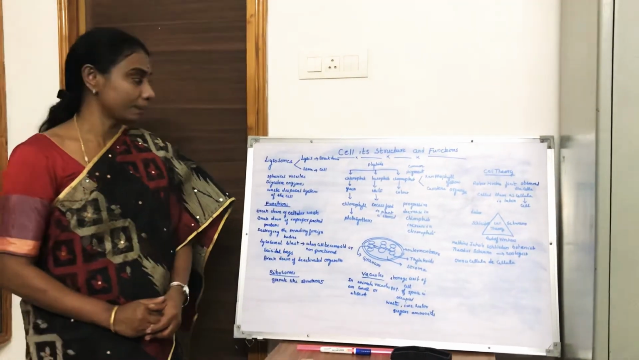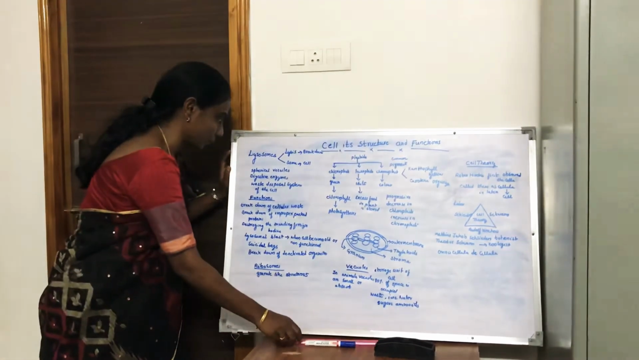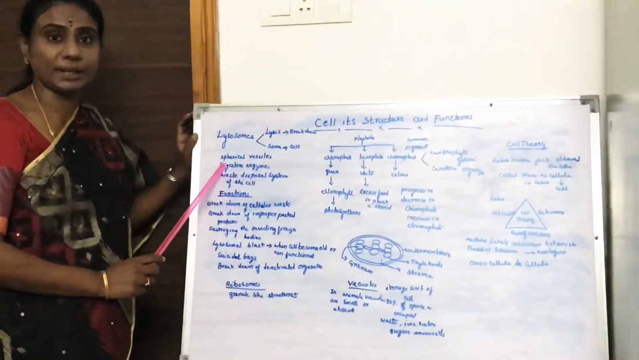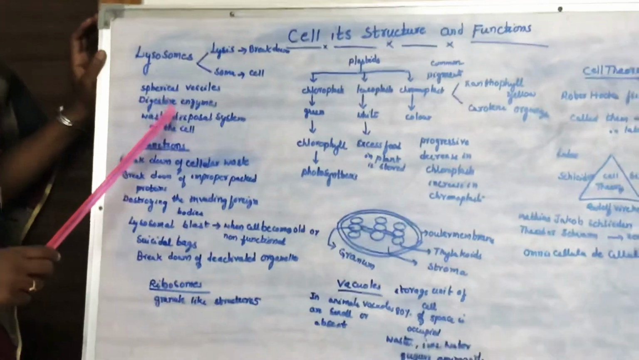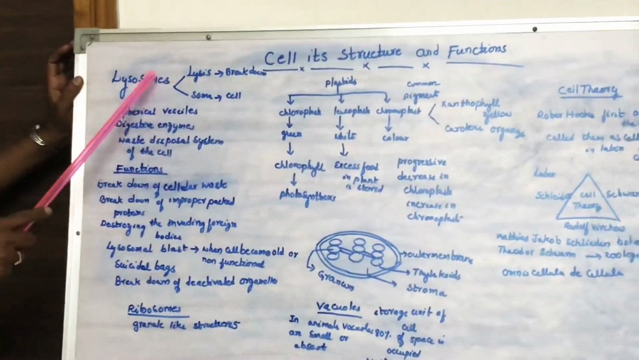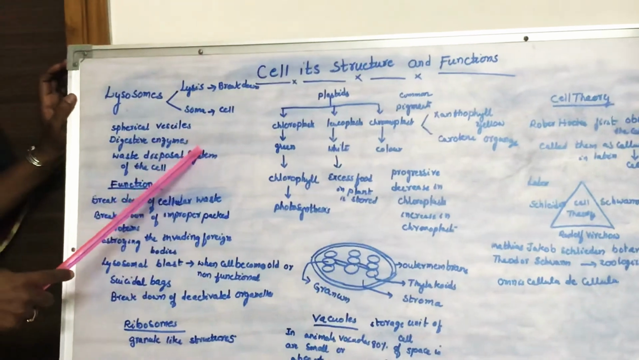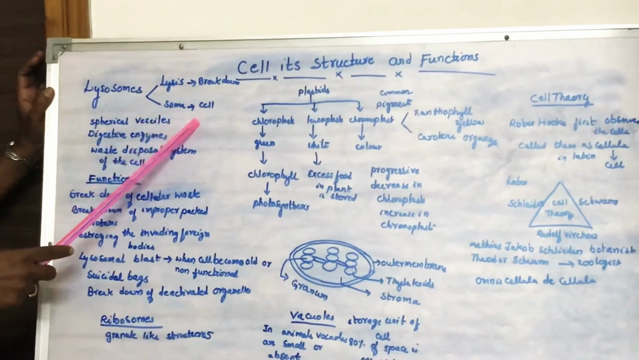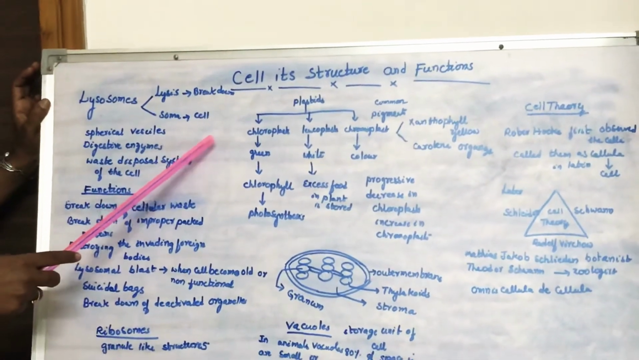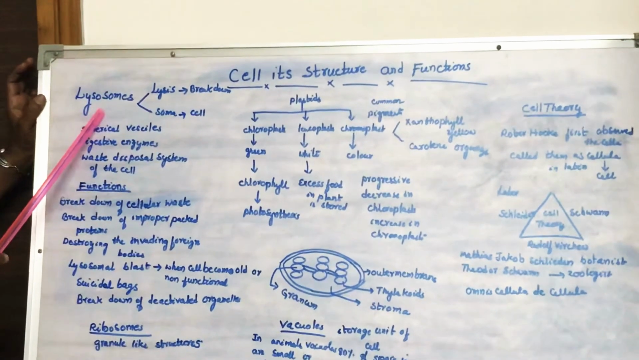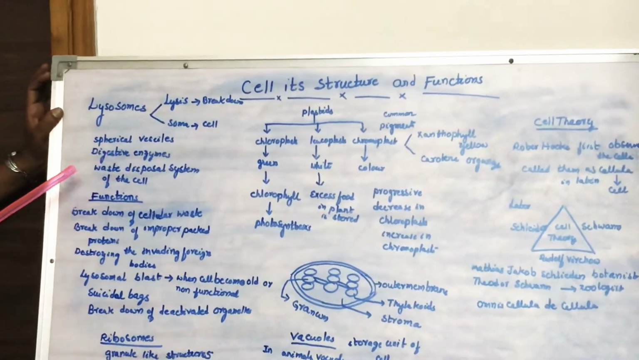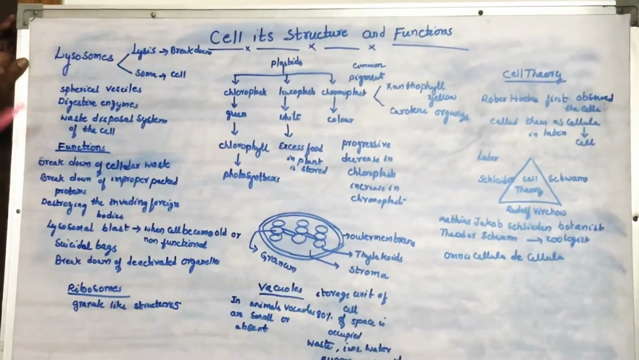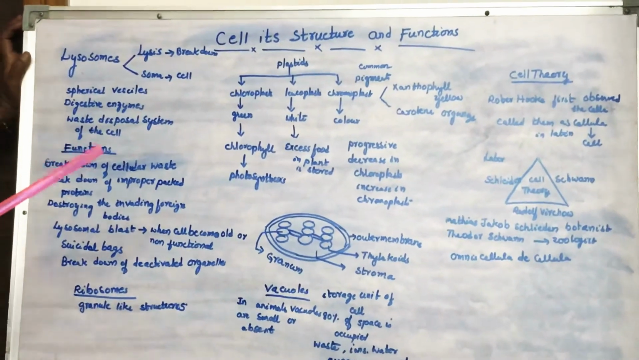Now children, let us come to the next topic, lysosomes. Lysosomes are spherical vesicles filled with digestive enzymes or destructive enzymes. Lysis means breakdown, soma means cell. These lysosomes are responsible for breaking down the cell. Whenever the cell becomes worn out or deactivated, the cell is broken down by these lysosomes. These lysosomes are the waste disposal system of the cell.